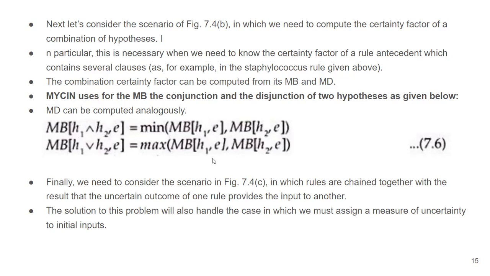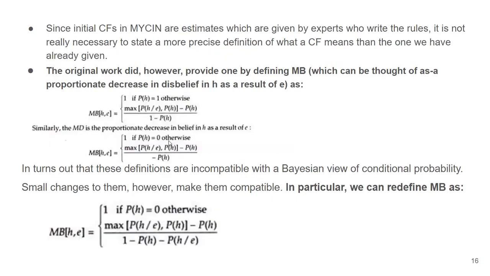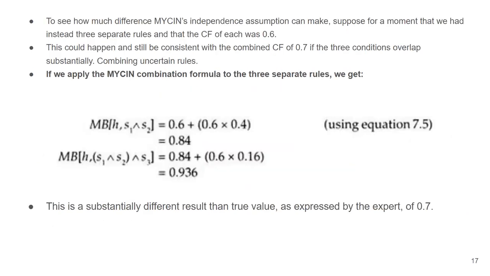The similar equation is over here also, just in place of minimum, we have maximum when we are using the operator OR. Are you getting this? When multiple hypotheses are there and evidence is single, then either it is AND operation between hypotheses or it is OR operation. If it is AND operation, then minimum. If it is OR operation, then maximum. Okay. So this is how there are multiple evidences and multiple hypotheses. This is the equation that can be used for probability. Okay. So this is just given for the reference that can be referred.